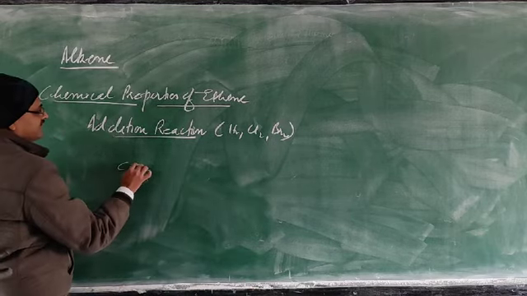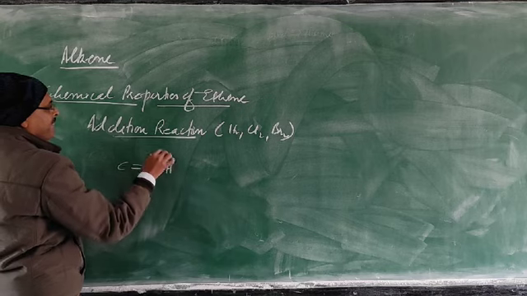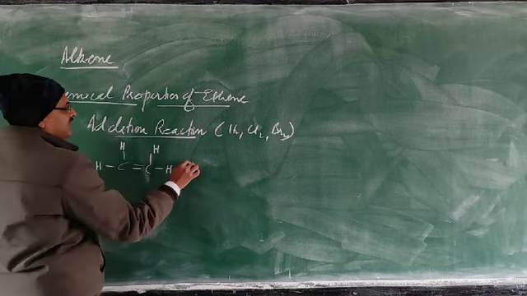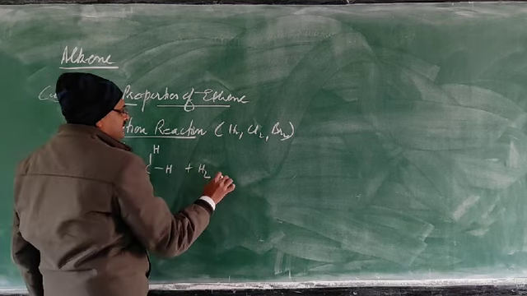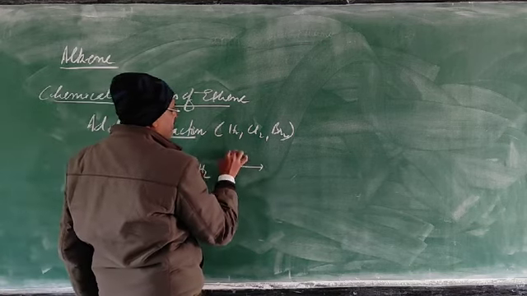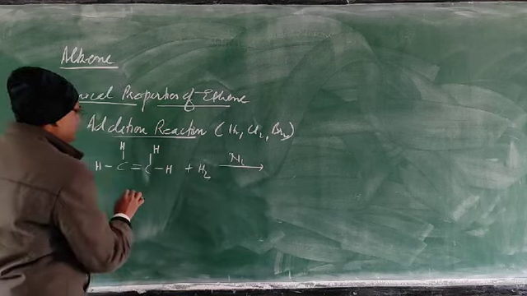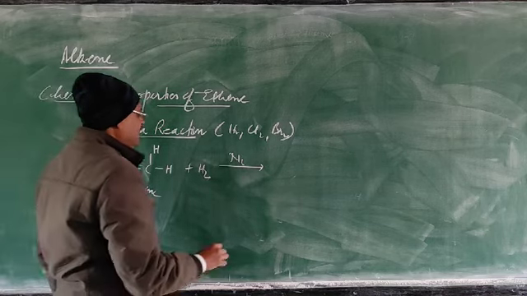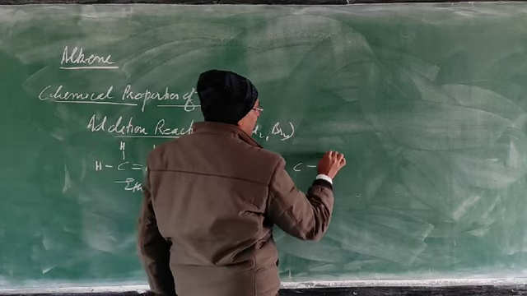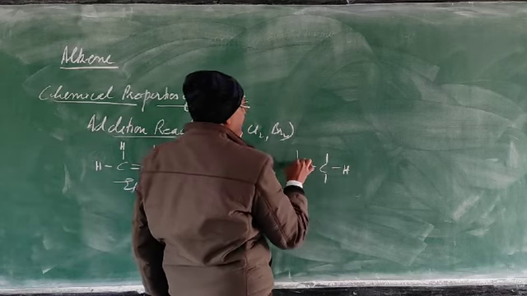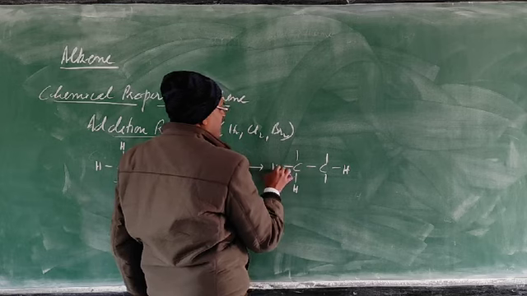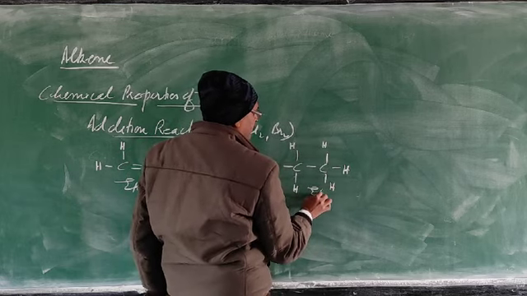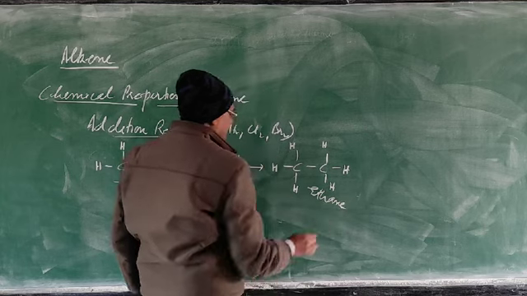So this ethene is there. When this ethene reacts with hydrogen in the presence of nickel catalyst, this will form ethane.